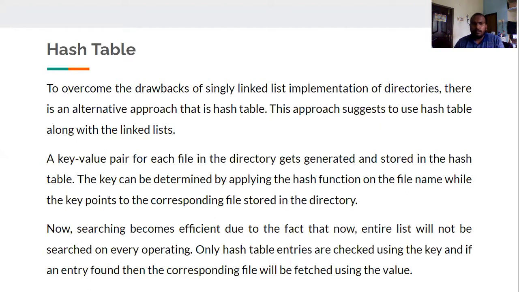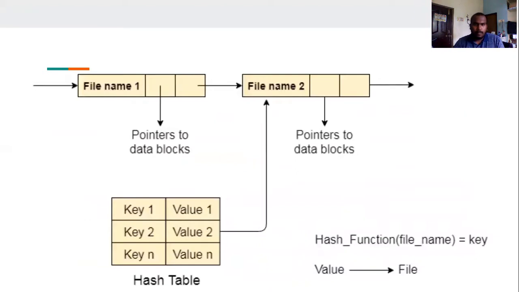Now, searching becomes efficient because the entire list will not be searched on every operation. Only hash table entries are checked using the key, and if an entry is found, the corresponding file will be fetched using the value.